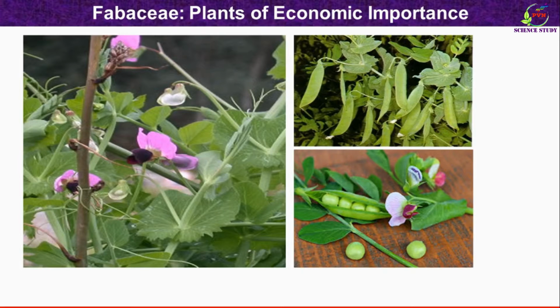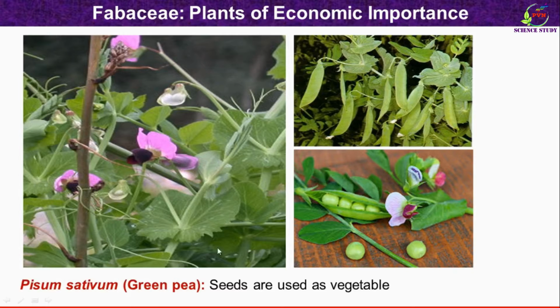This is the first plant that we are going to study for economic importance. You might have noticed that this is the garden pea plant. Botanical name of this plant is Pisum sativum. These are the flowers. Here you can see fruit of the plant. Fruit are in form of legume. This fruit contains seeds. So these are the seeds of the plant. These seeds are rich in vitamins and these seeds are also used as vegetable. In Marathi, we call it Watana.